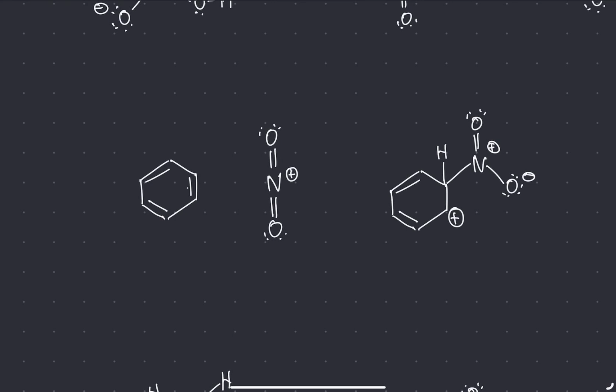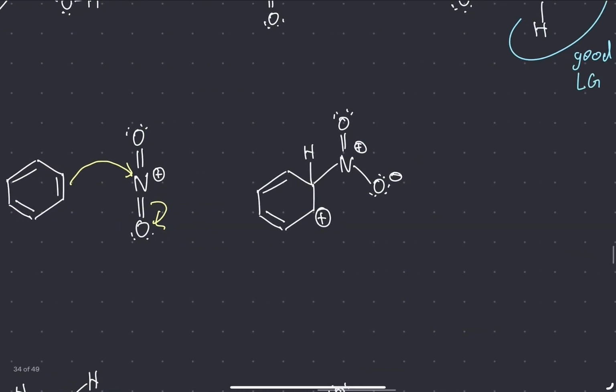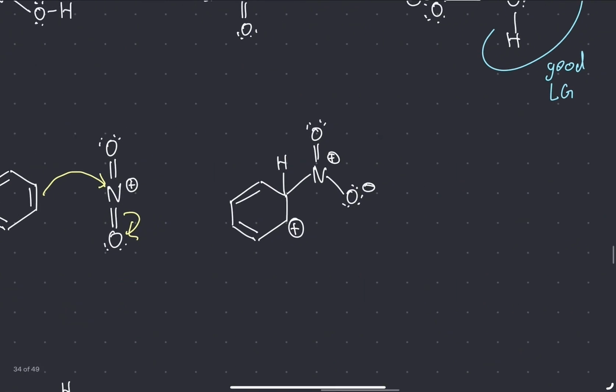So the electrons in this pi bond will go boom to the nitrogen. Then nitrogen will have 5 bonds. That can happen. So one of these electrons will go back to the oxygen. And now it'll look like this. And look, we're almost there.